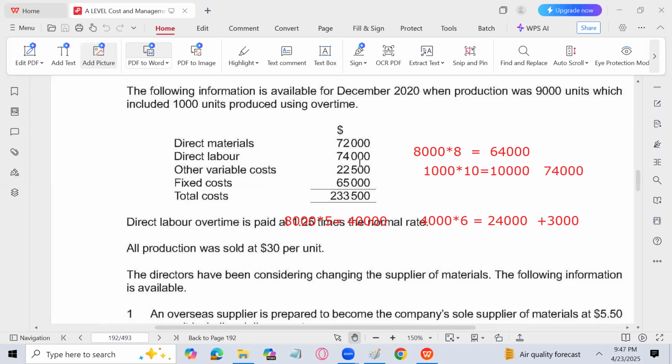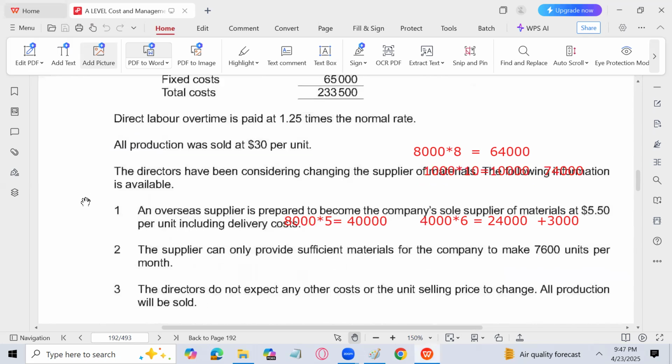Okay, labor is 74,000 because 8,000 units are going to be produced at $8 per unit, and the remaining 1,000 are using overtime, which is 10 per unit. So that is 10,000, and 74,000 is the direct labor cost. Material is 72,000 divided by 9,000, which is 8 per unit. But now it has been decreased to 5.5.